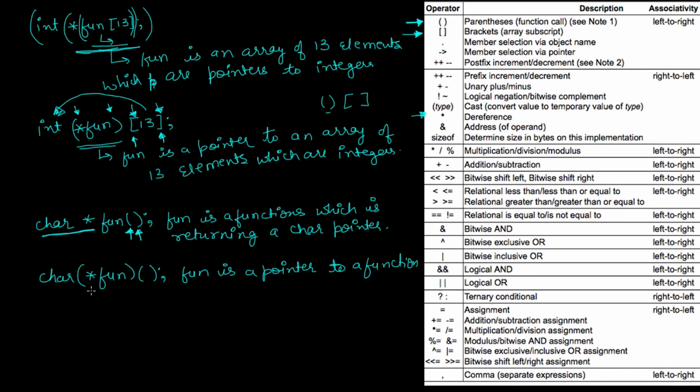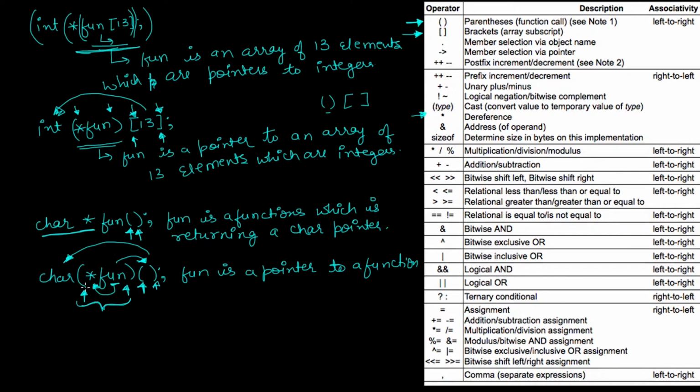Okay, that means inside these brackets, first of all, because we are having brackets here and here also, and all of them have the same precedence, therefore we'll see the associativity, and the associativity is left to right, therefore first of all we are going to give more precedence to the left brackets. Okay, and in these left brackets you will see this fun is a pointer. Okay, and after finishing this left bracket we'll go to the right bracket, which is a function, pointer to a function, and that function is returning a character.